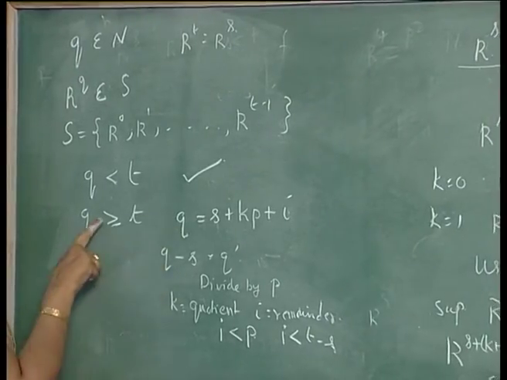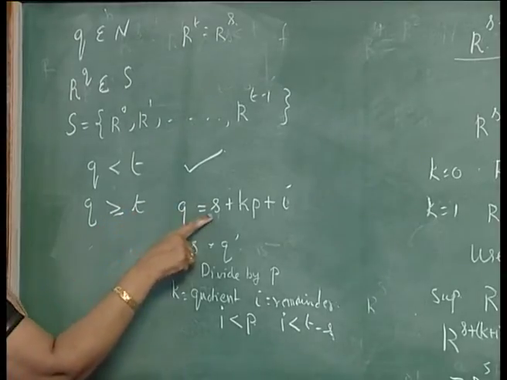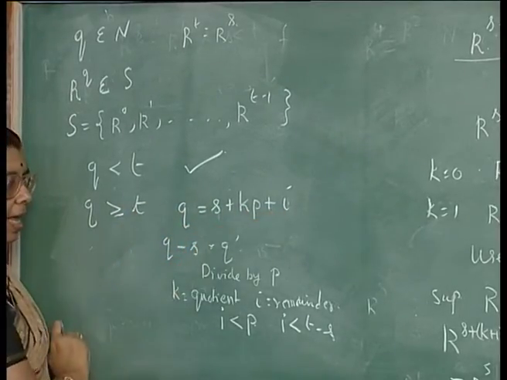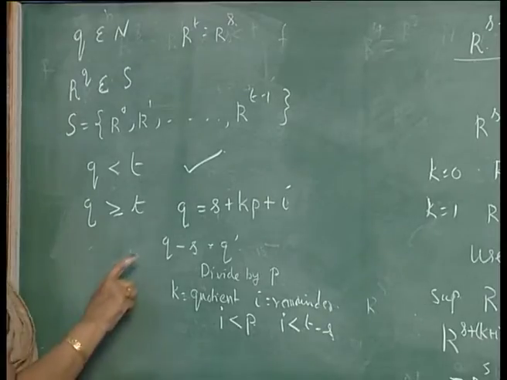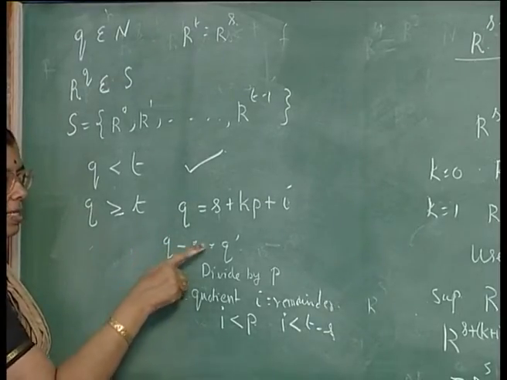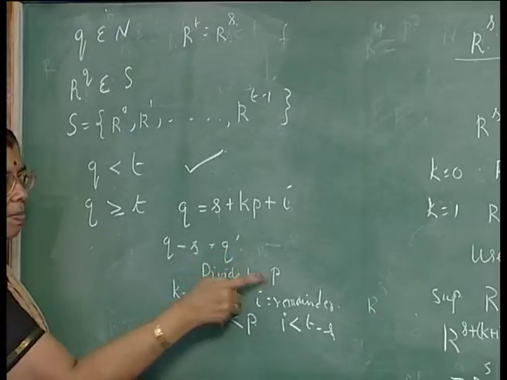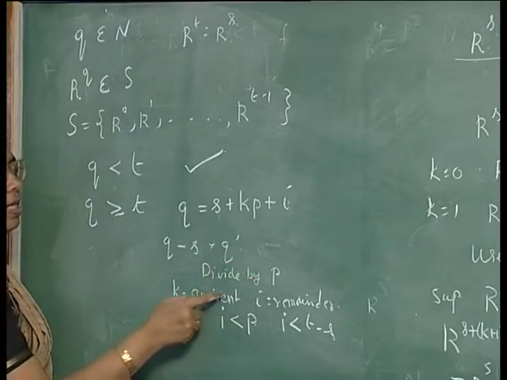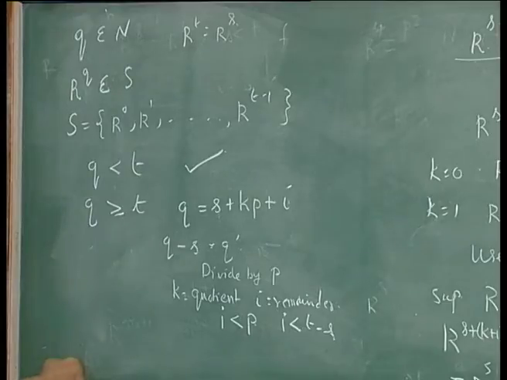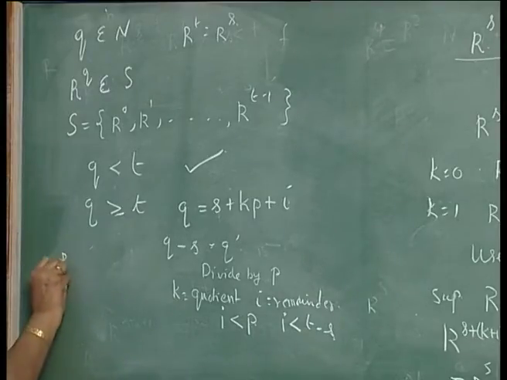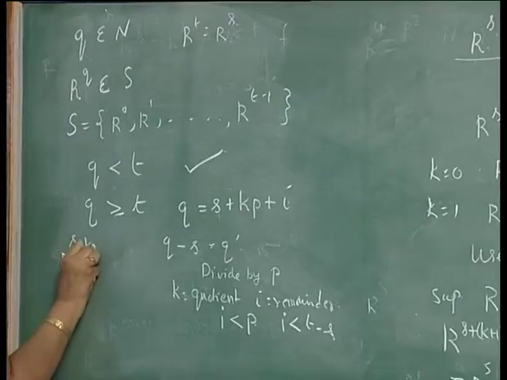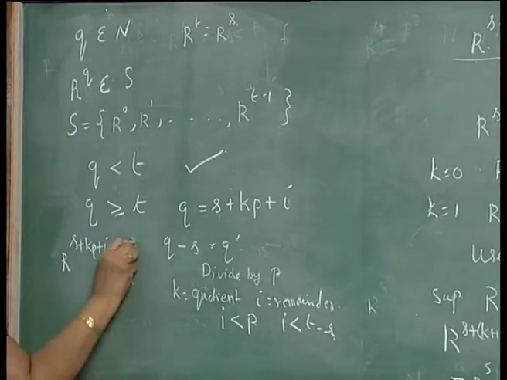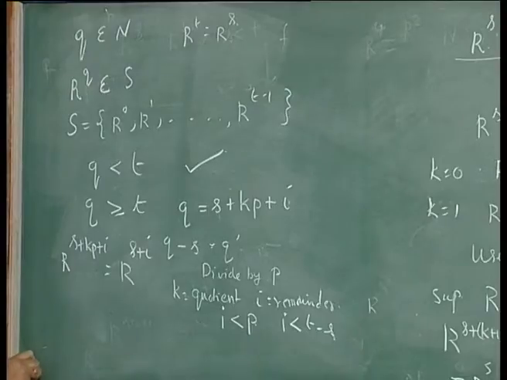So, any q if it is greater than or equal to t, you can write it in this form s plus kp plus i. How do you get this? From q subtract s you get q', and divide this q' by p, you get k as the quotient and i as the remainder. Now, by the second result we know that r^(s+kp+i) is equal to r^(s+i) for all k and i. This we know from the previous result.